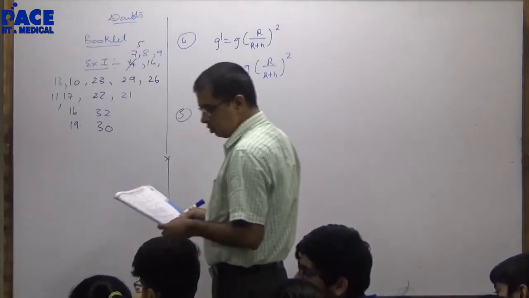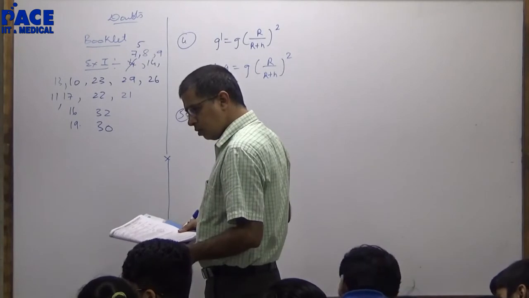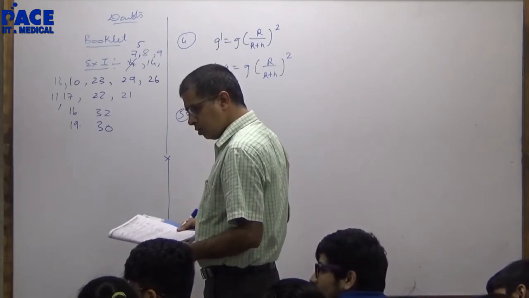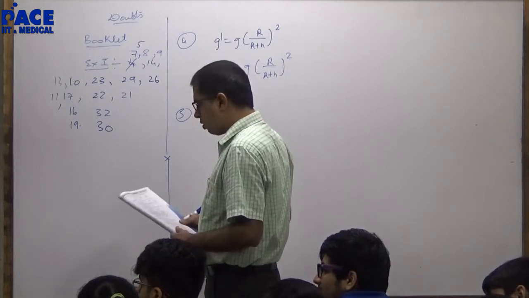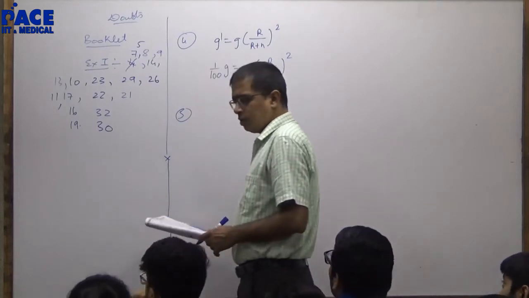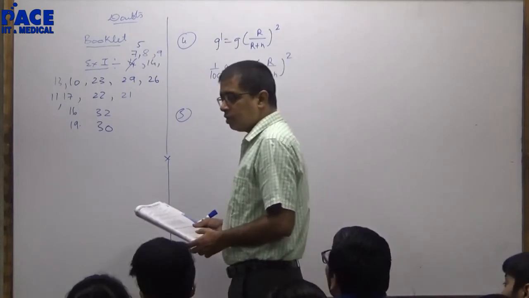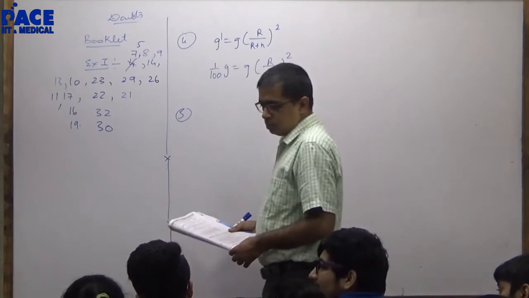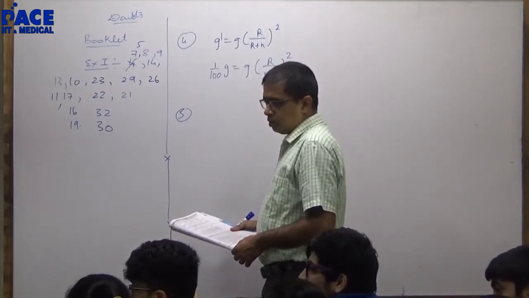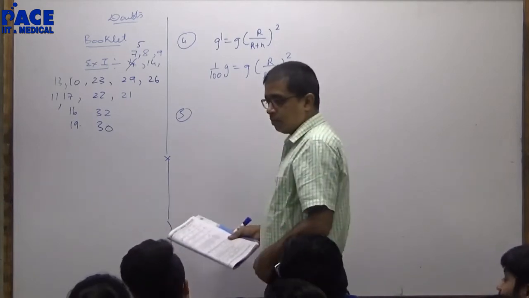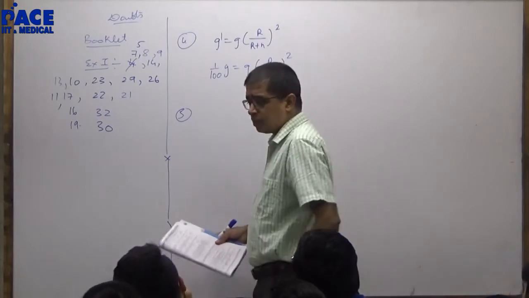The g equals GM by R square, the new g will be 1/100 of this. Did you read the question? What is the question? At what height above the Earth's surface does the acceleration fall? What is the formula? GM by R square is the formula on the surface of Earth, not at a height.